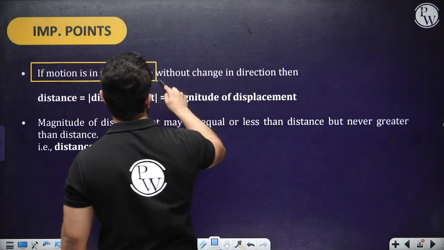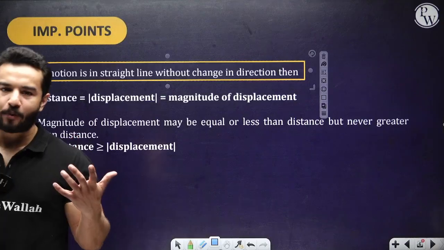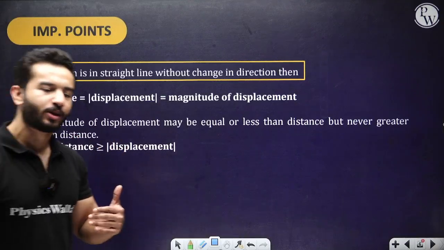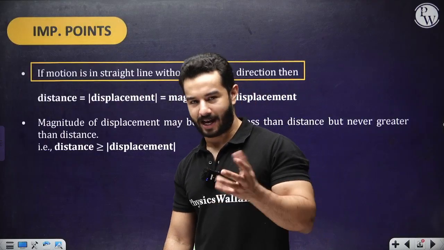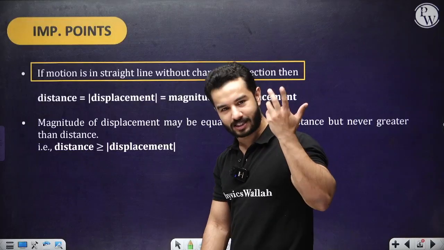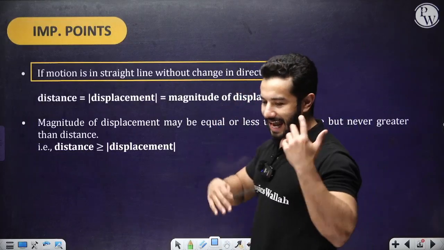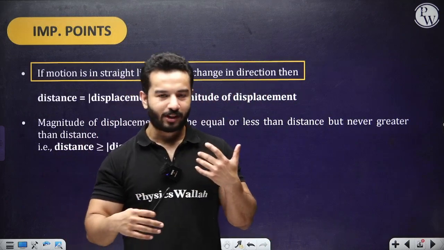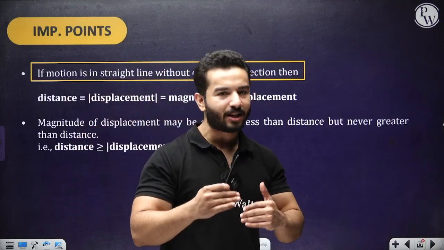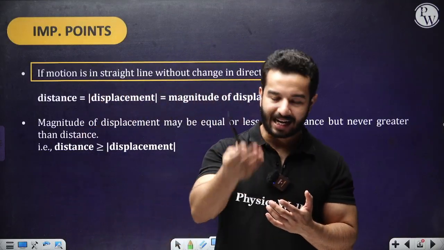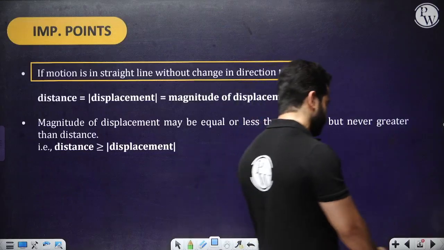If we are talking about motion in a straight line and direction is not going to change, then it is very important that distance is equal to the magnitude of displacement. We are obviously not going to talk about something like magnitude of distance. It makes no sense because distance is nothing but magnitude. Other than this case, when the body is moving in a straight line, distance is always going to be greater than the magnitude of the displacement, right? Hopefully everything is clear. This is all ninth class stuff.